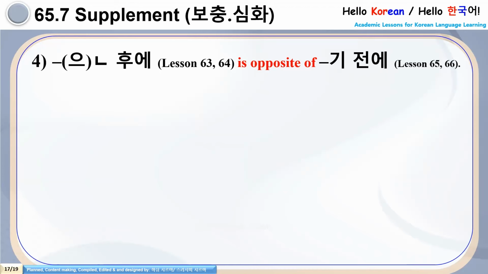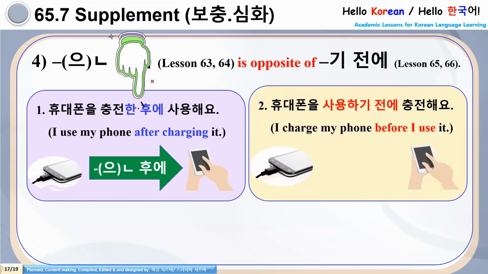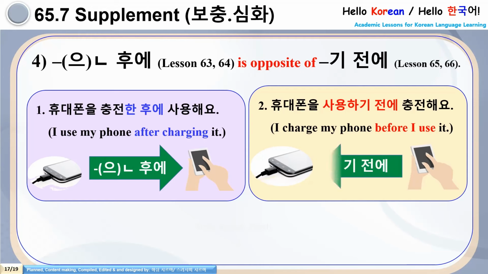Lessons 63 and 64, the previous lesson, are the opposite of the 기 전에 lesson, lessons 65 and 66. Compare these two situations. Number one, 휴대폰을 충전한 후에 사용해요. Number two, 휴대폰을 사용하기 전에 충전해요. If you compare these two sentences on one screen, practically the meaning of the sentences is the same, but it is just how to express it with the different grammars. Whether you want to say after charging, I use my phone, or you can say I charge my phone before I use it.